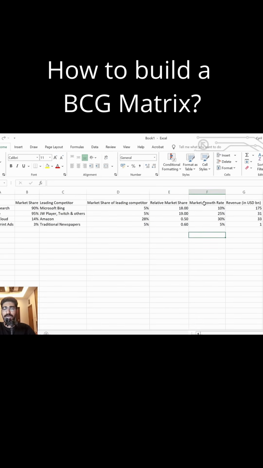Next, we need to identify the market growth rate. There's one formula that you can use for market growth rate, which is the sales in this year minus the sales in last year, divided by the sales in last year. That is a very simplified formula for market growth rate, but I would suggest you use a market growth rate which is verified by industry reports or some kind of market analysis that you have done on your side, so that you get an overall understanding of the industry.